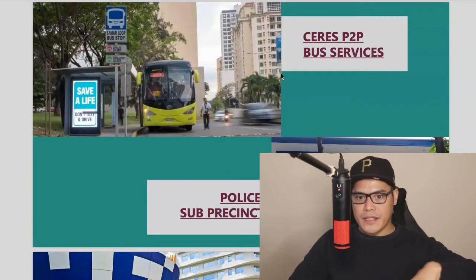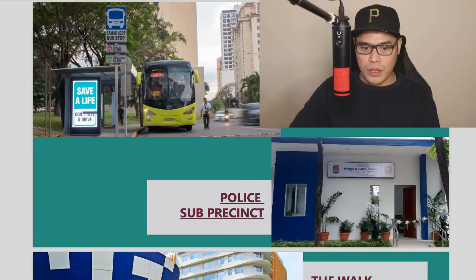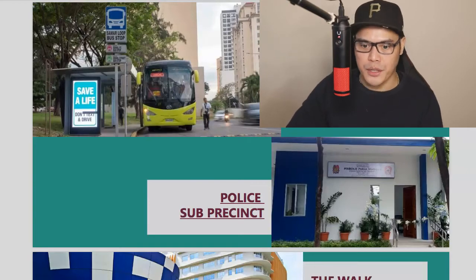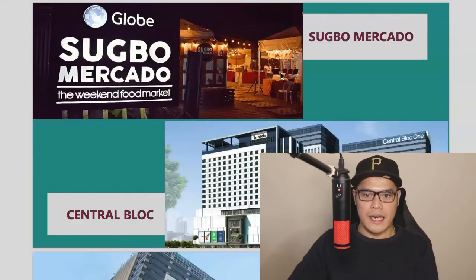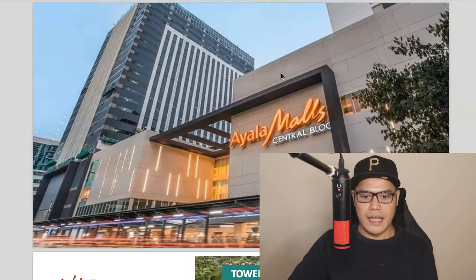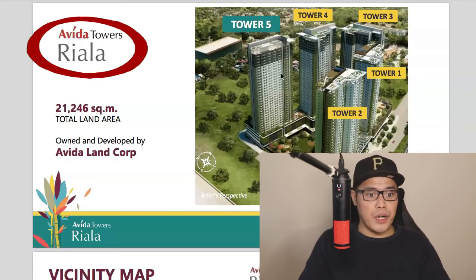So with regards to the area, they have the Ceres P2P bus services, and they also have this police sub-precinct, which is the Mabolo Police Station. This is The Walk, I believe this is a shopping center, and they also have the Garden Block. They have the Sugbo Mercado, which is the weekend food market, and the Central Block, and the Ayala Mall Central Block. So now let's talk about the Avida Towers Riala project overview.